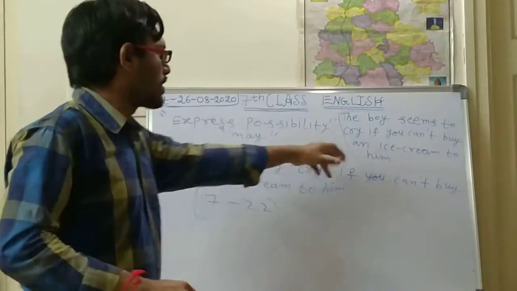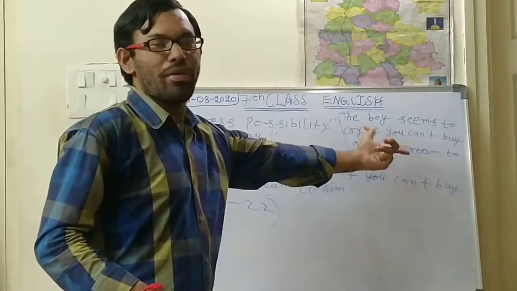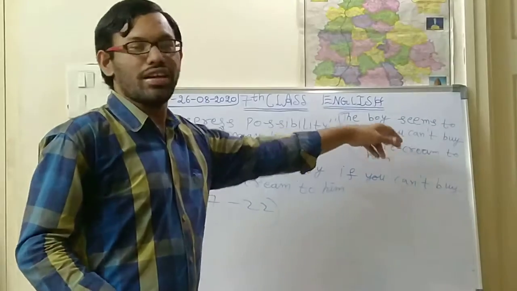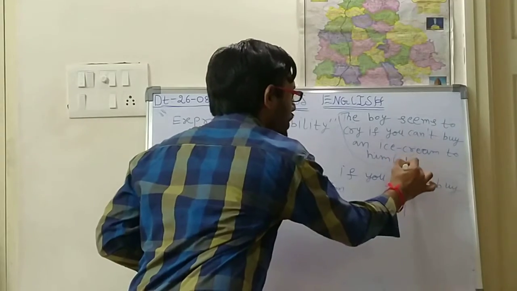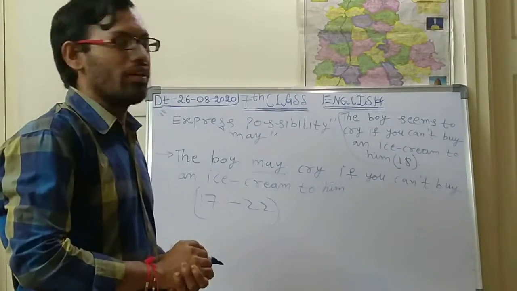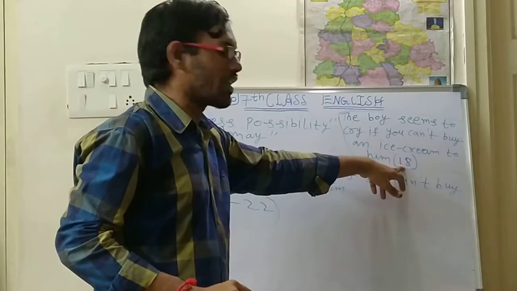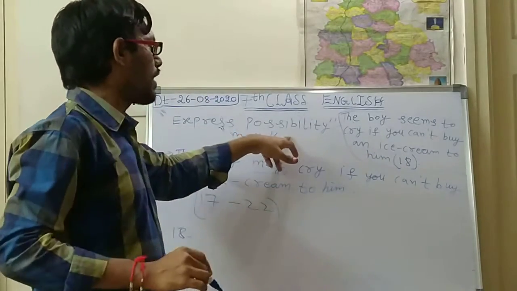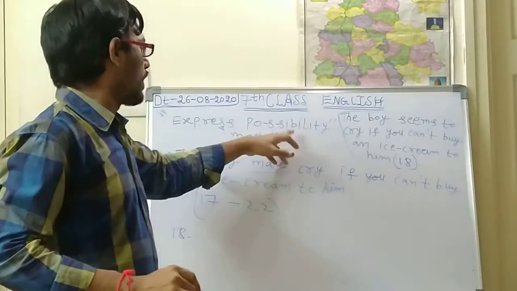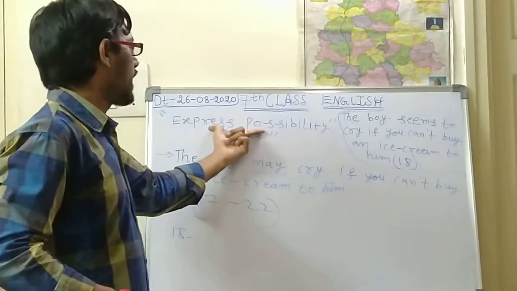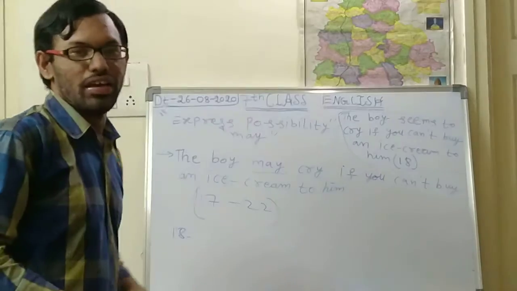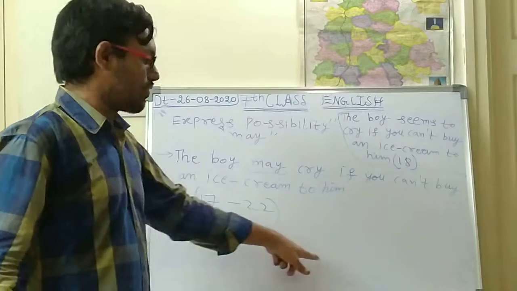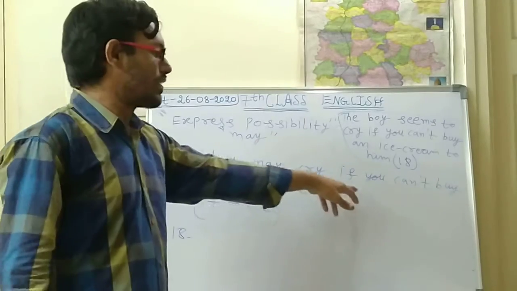He will give one sentence like this. In the paragraph, whatever the paragraph, he will be underlining this sentence. Here they will give this number, 18. After this sentence they will give 18. What will the 18th question be? Express possibility: convert the sentence as expressing possibility using may, he will give. So like that they will give. For that you have to write this answer.